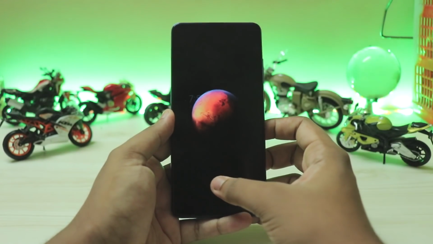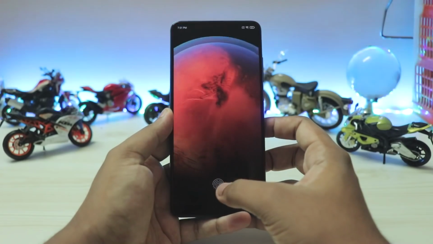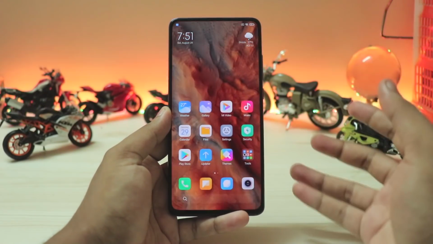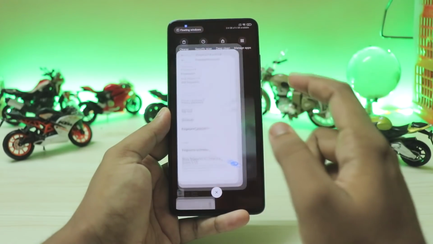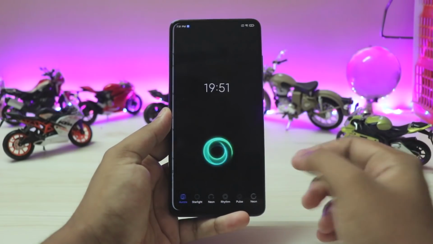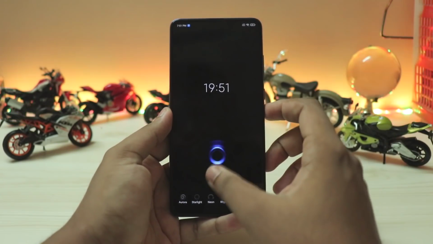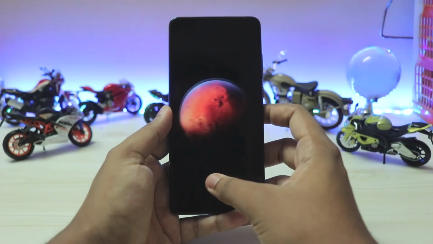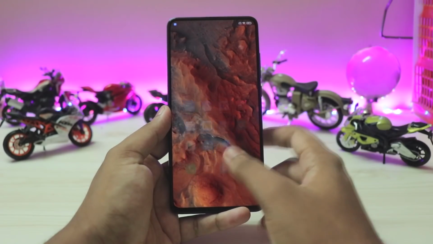But let's just try this one, the Aurora one, which looks the best one, but it's so fast, like you can't even see the animation. It's that fast, like tap, or even if you just hold on to it, you just barely see the animation, which is really sad and weird that it's so fast for the first gen one. But let's just try another one, because this is quite a big one. So let's just try that. Oh, you can actually see this one. Yeah, pretty fast to be honest.